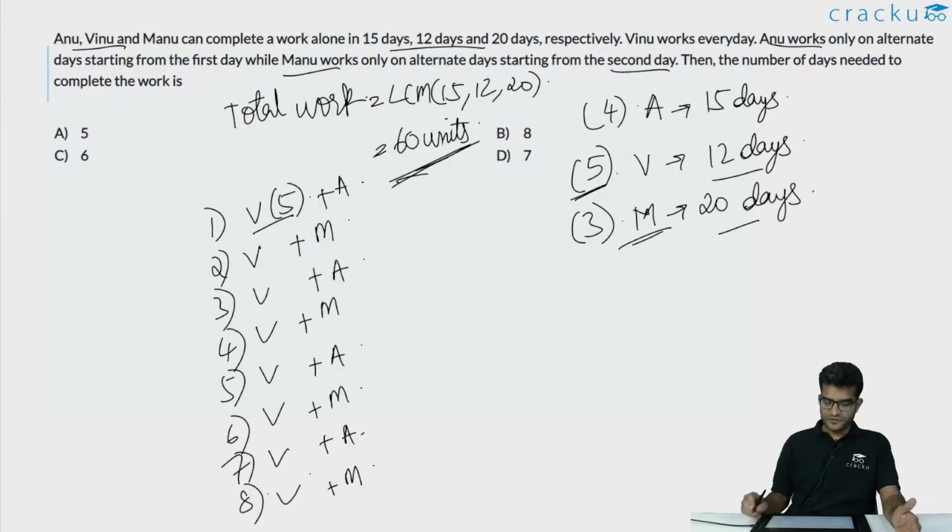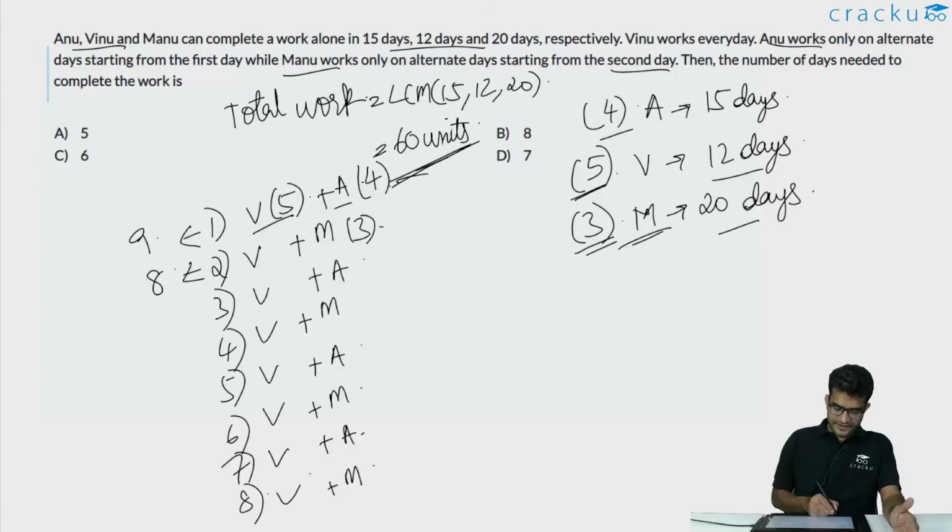Vinu does 5 units of work and Anu does 4 units of work. So on the first day, the amount of work done is 9. On the second day, Vinu does 5 units and Manu does only 3 units. So the amount of work done is 8. On the third day again 9, on the fourth day again 8, on the fifth day again 9, on the sixth day again 8, on the seventh day again 9, and so on.